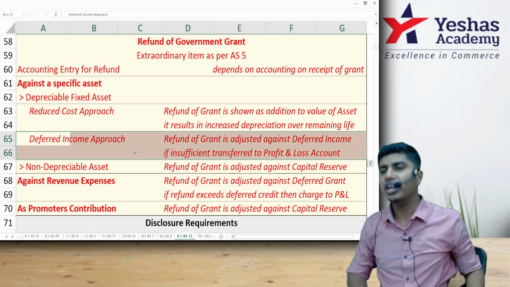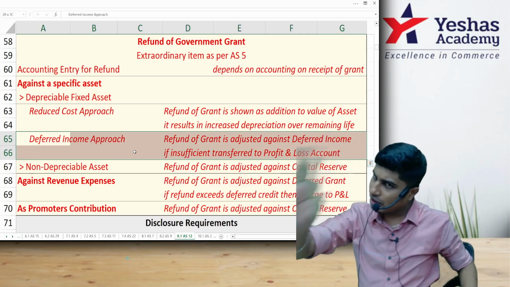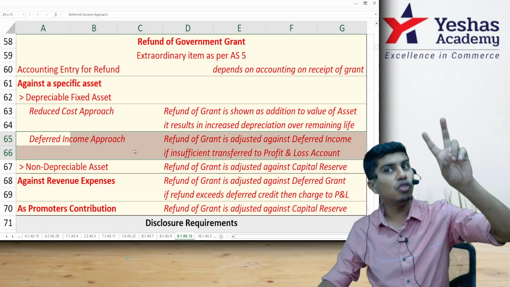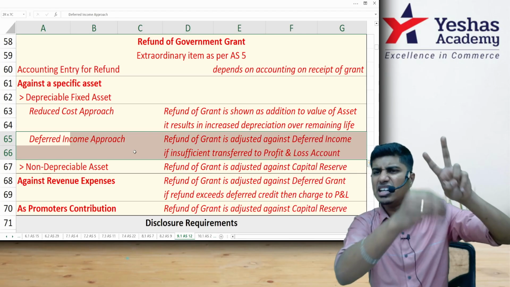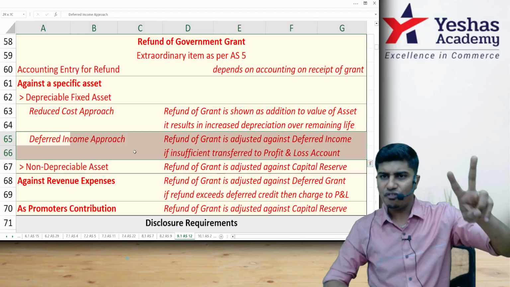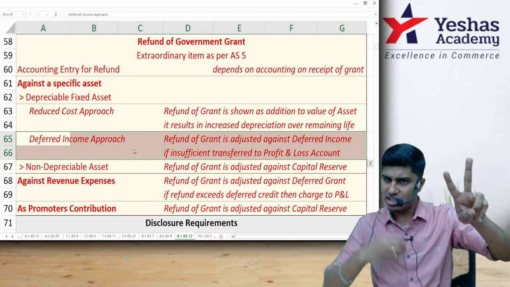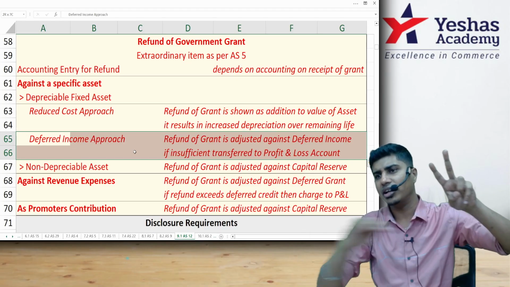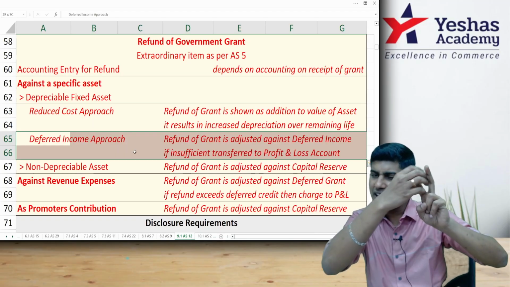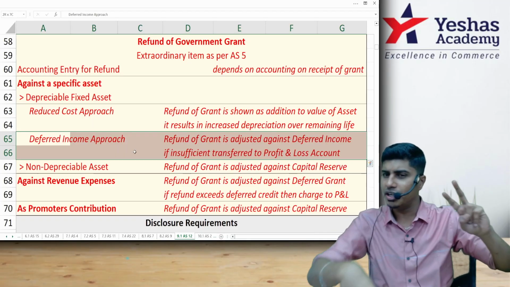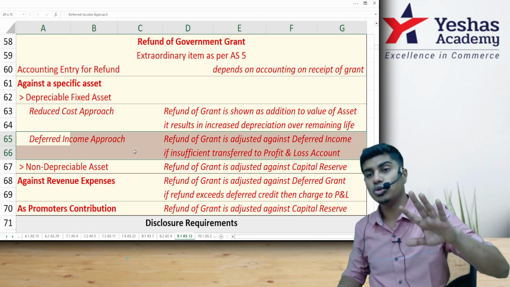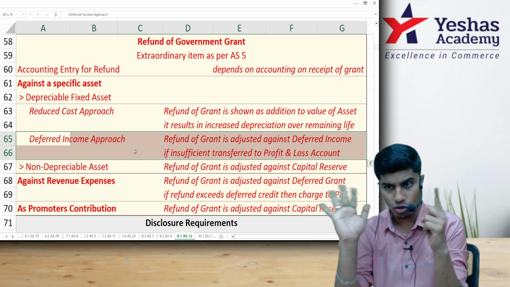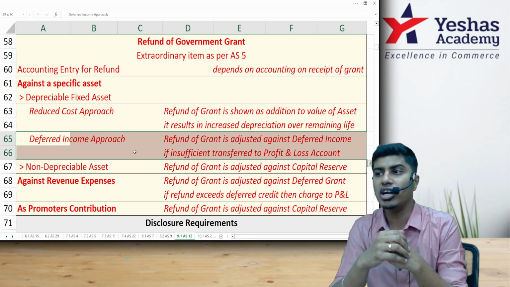Alternatively, if I had followed the deferred income approach, the asset value would have been 1 crore. Deferred government grant would be 20 lakh. A little of this is transferred to P&L. If the entire 20 lakh is there in DGG and I'm refunding the entire 20, debit deferred government grant, credit bank, entire 20 lakh, over. What if a little part of this deferred government grant has already been transferred to P&L, because of which only 15 lakh is available in deferred government grant, but I am supposed to refund 20 lakh?